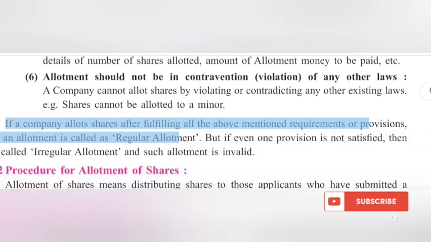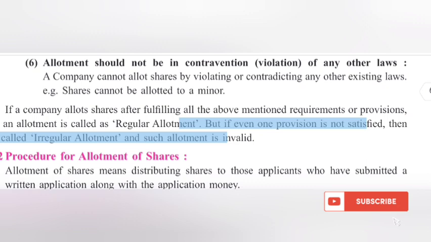If a company allots shares after fulfilling all the above-mentioned requirements or provisions, such an allotment is called as regular allotment. But if even one provision is not satisfied, then it is called irregular allotment, and such allotment is invalid.